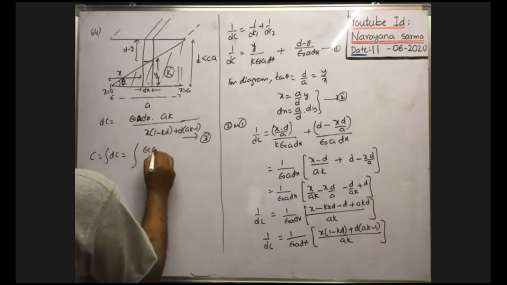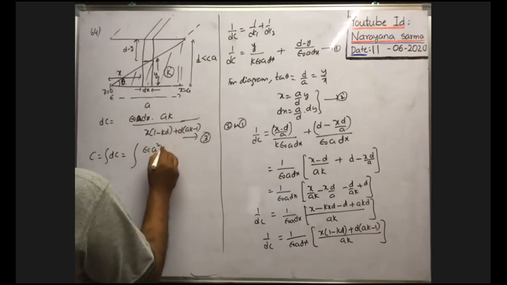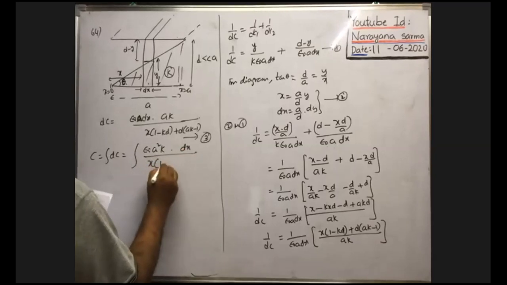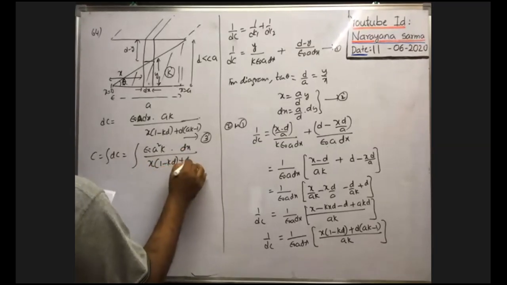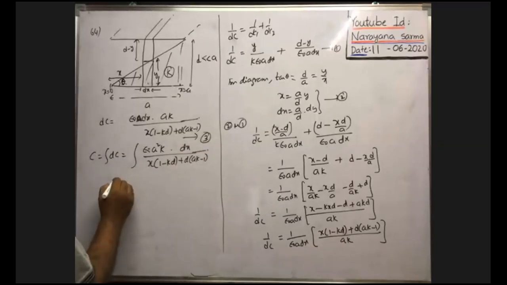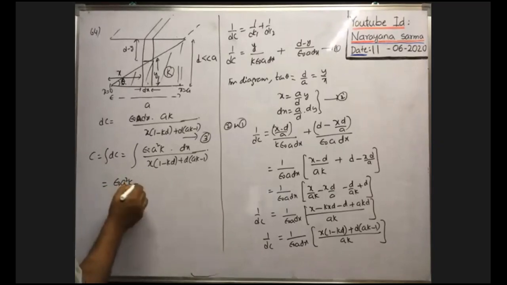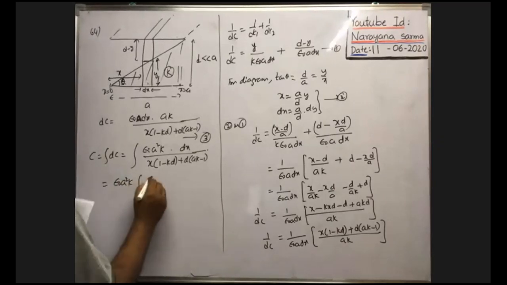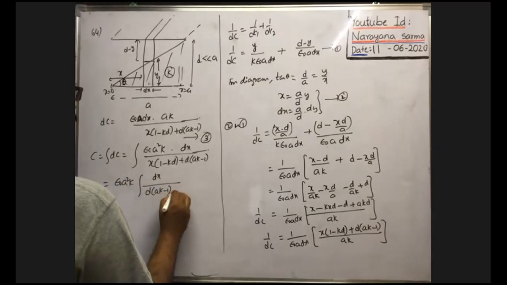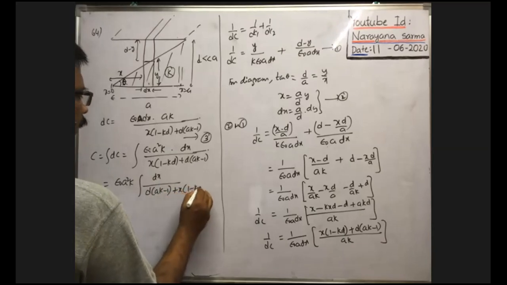Epsilon naught small a square into k into dx by x into 1 minus kd plus d into ak minus 1. Okay, therefore, here epsilon naught a square k we can take common. We can write outside integral dx by d of ak minus 1 plus x into 1 minus kd.